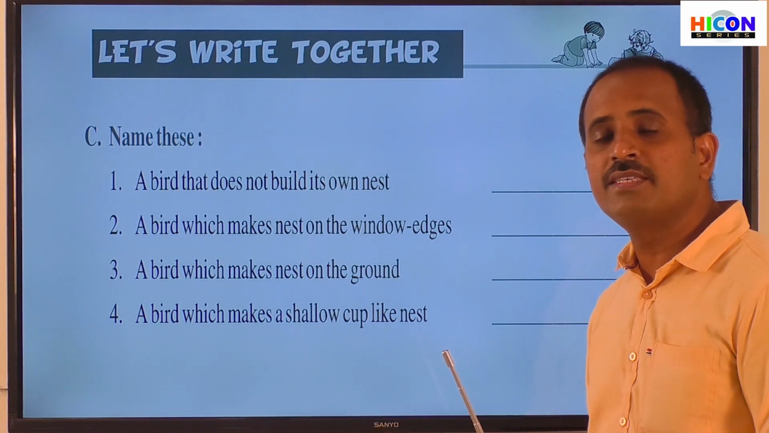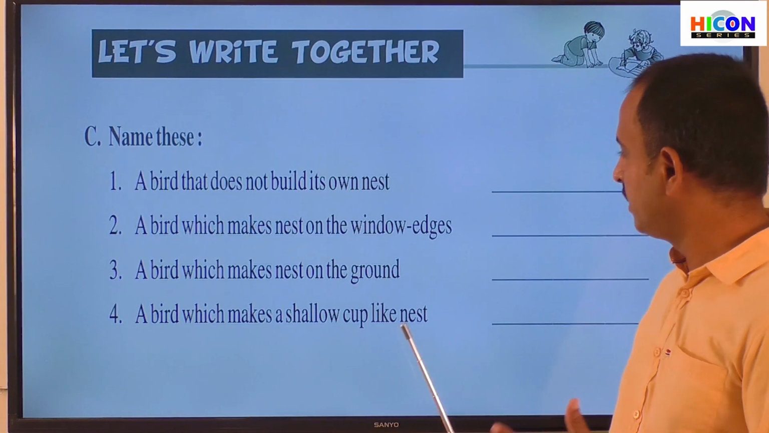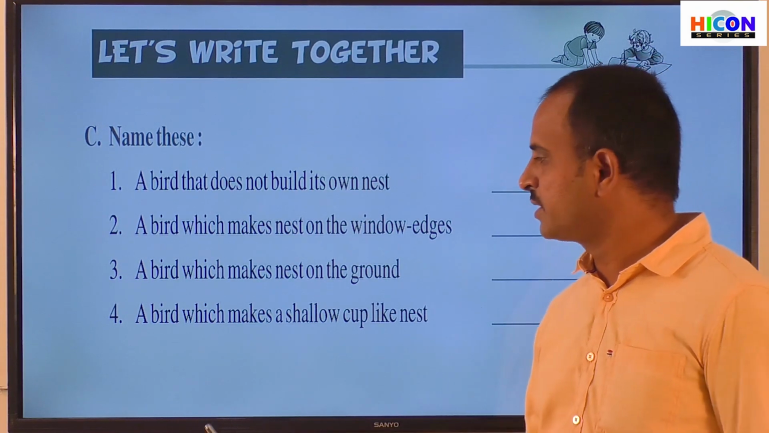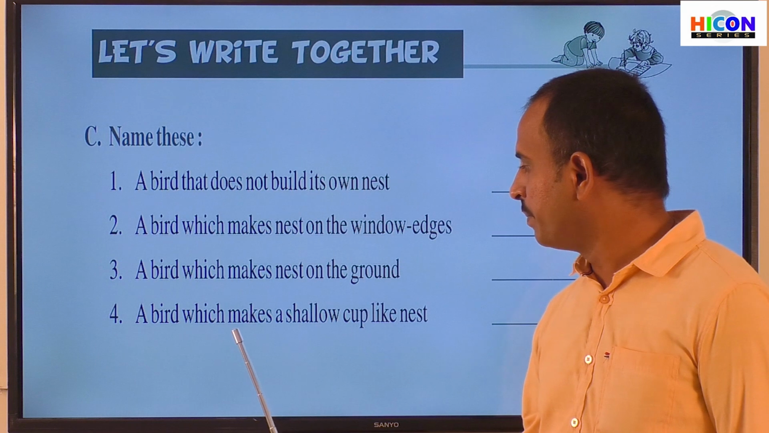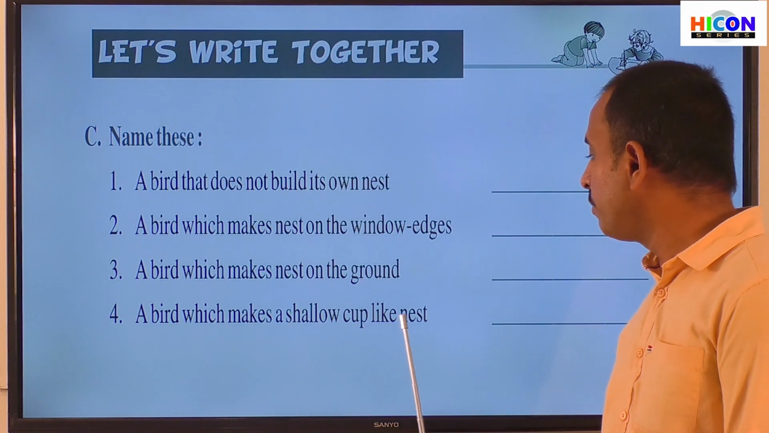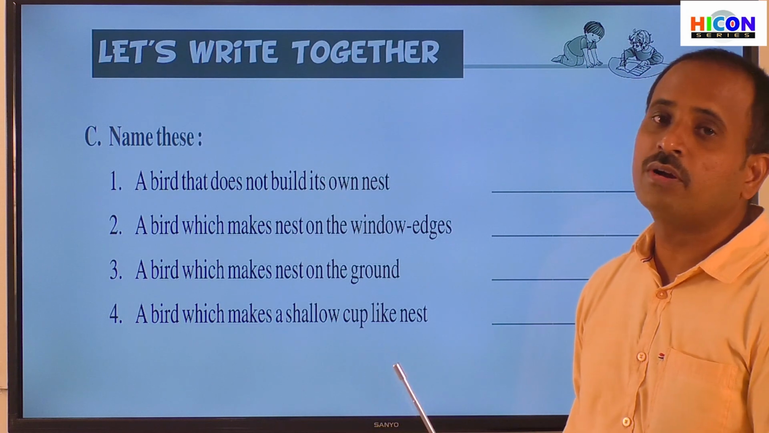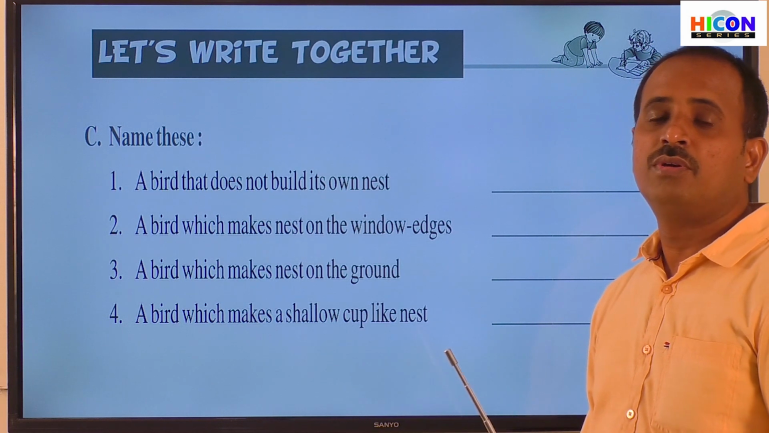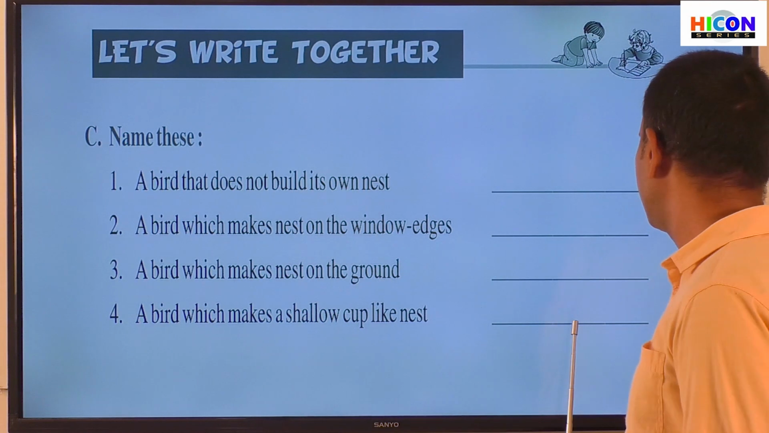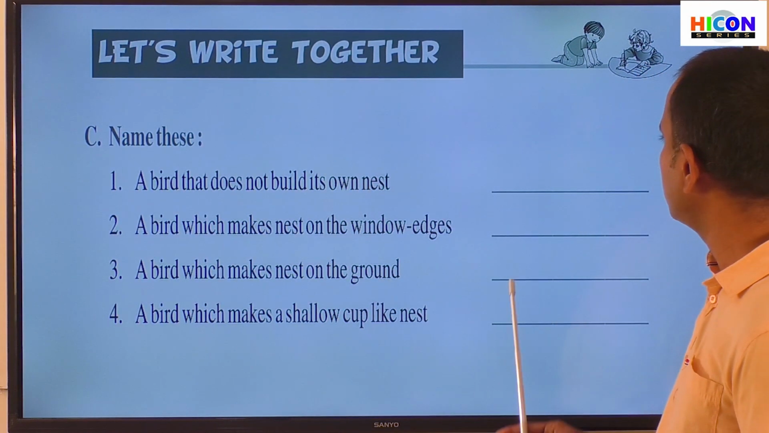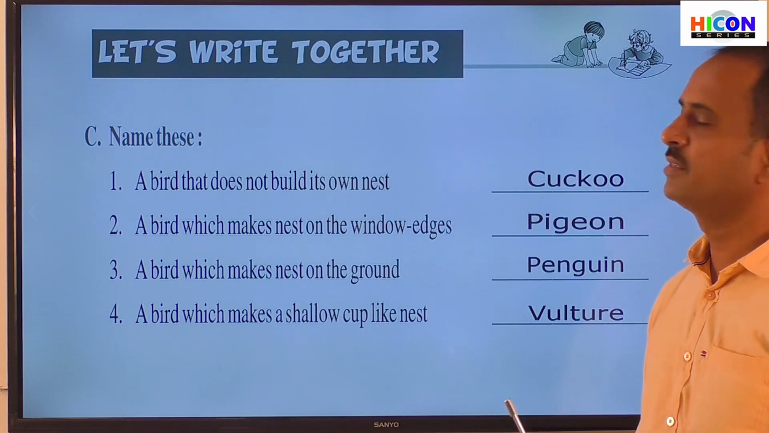So which bird makes its nest on the ground? So we have to write the name of that bird in the blank. And read the fourth sentence. A bird which makes a shallow cup-like nest. So which bird will make a shallow cup-like nest? So now we have to remember the name of the bird and write the name of that bird in the blank. So children, let us see the answers for these sentences.